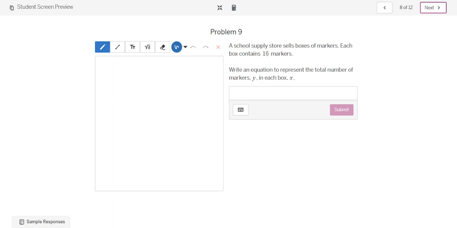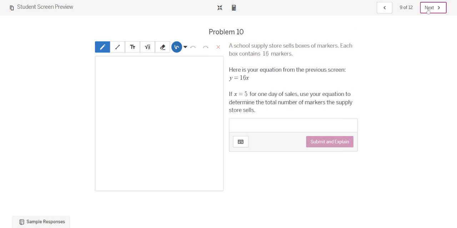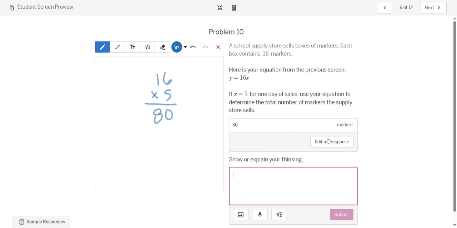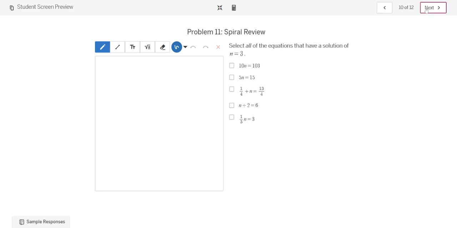16 markers. Then y equals 16 times x, or just plain old 16x. And then if x equals 5, I've got 16 times 5. And from my multiplication chart, that's just 80. Equals 80. Next.